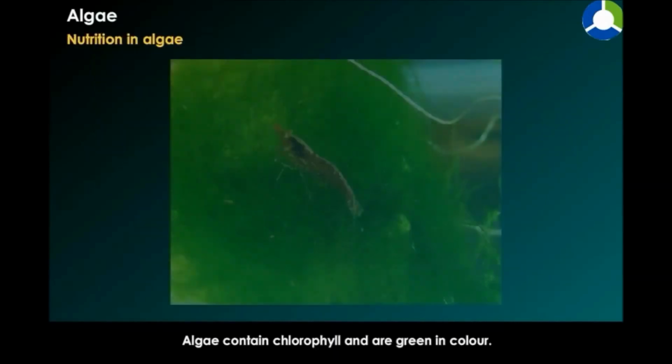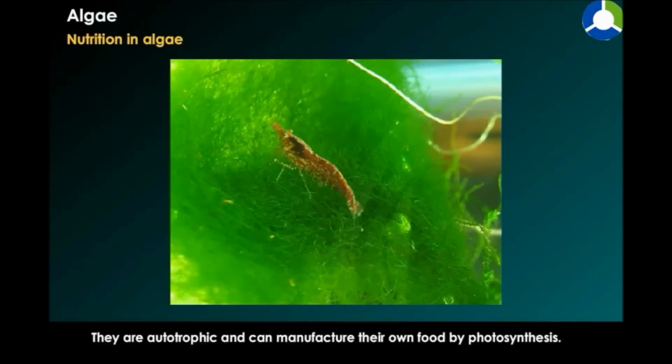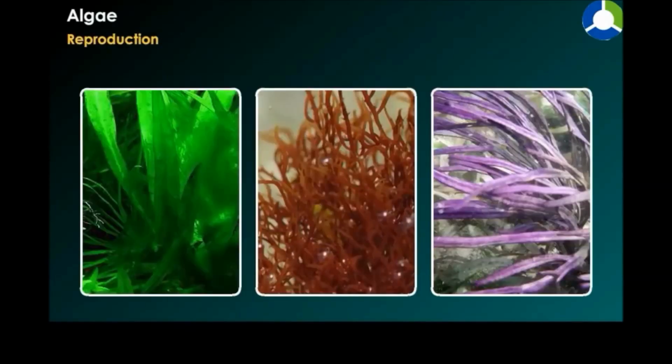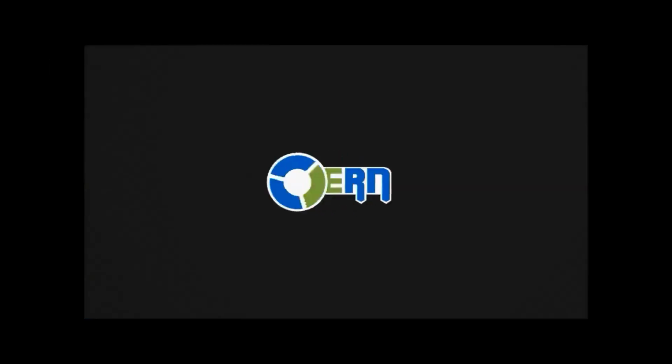Nutrition in algae. Algae contain chlorophyll and are green in color. They are autotrophic and can manufacture their own food by photosynthesis. Reproduction. Algae reproduce by vegetative, sexual and asexual methods.